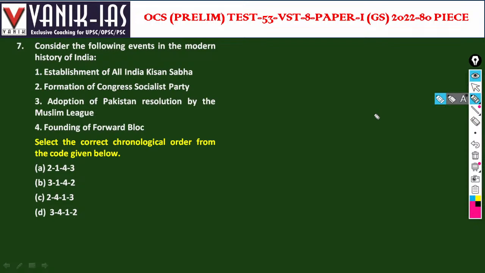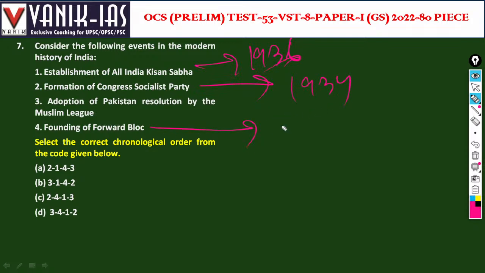Consider the following events in the modern history of India. Establishment of the All India Kisan Sabha, formation of the Congress Socialist Party, adoption of the Pakistan resolution by the Muslim League, and founding of the Forward Bloc. The All India Kisan Sabha was established in 1936. The Congress Socialist Party was formed in 1934. The Forward Bloc was founded in 1939, after Subhas resigned from the Tripuri session. The adoption of the Pakistan resolution on the two nation theory was in 1940. So here it is chronological order.